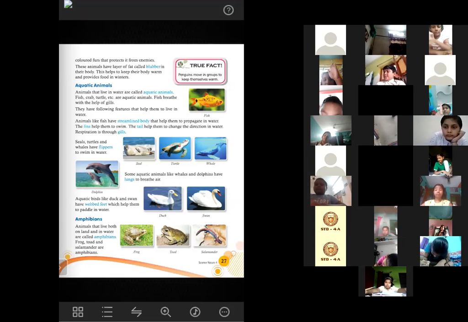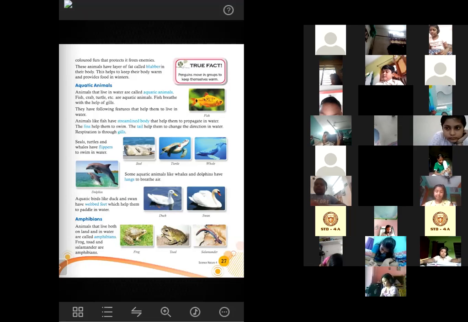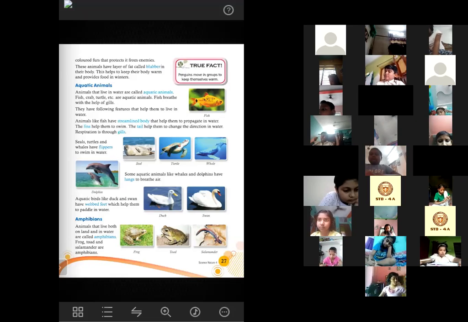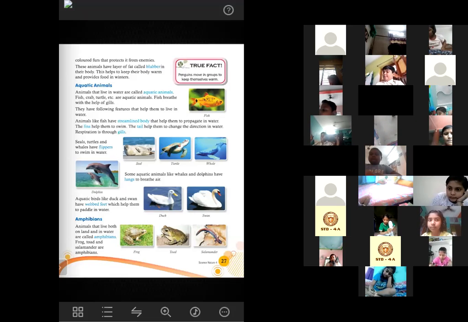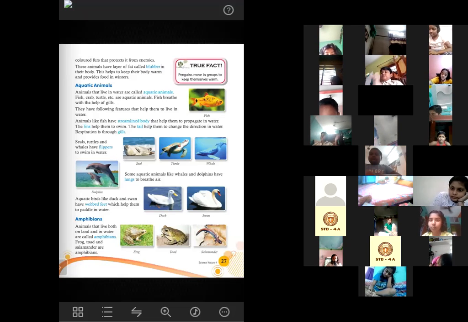Trisha Bera. Trisha, you unmute your device. Yes, ma'am. So Trisha, can you tell me any one feature of fishes that helps them to swim under the water? Yes, ma'am, tails help them to change the direction in water. Their tail, right? Yes, very good. So fishes have a tail that helps them to change the direction in water. Okay, very good. That is one feature.